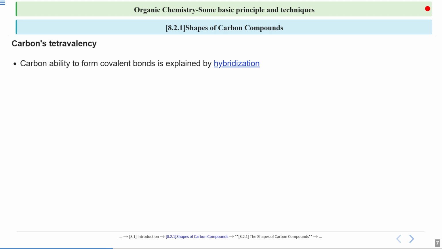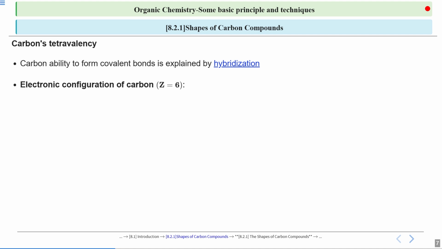Now, carbon has a very unique property to form multiple covalent bonds, and it can form long chains of carbon. So this property is known as catenation. We have already seen this catenation property in class 10th, and we will try to explain this bonding in carbon with the help of hybridization.